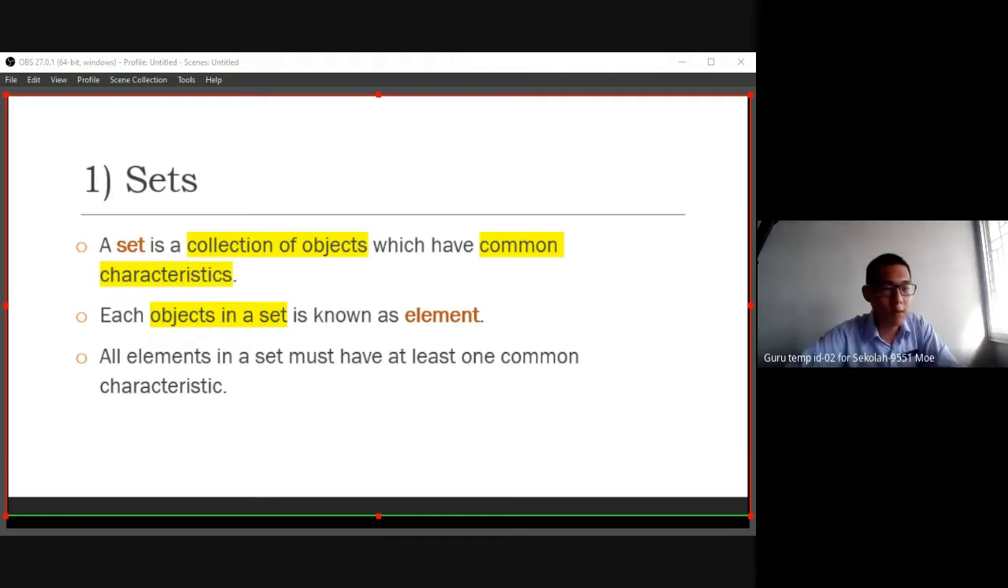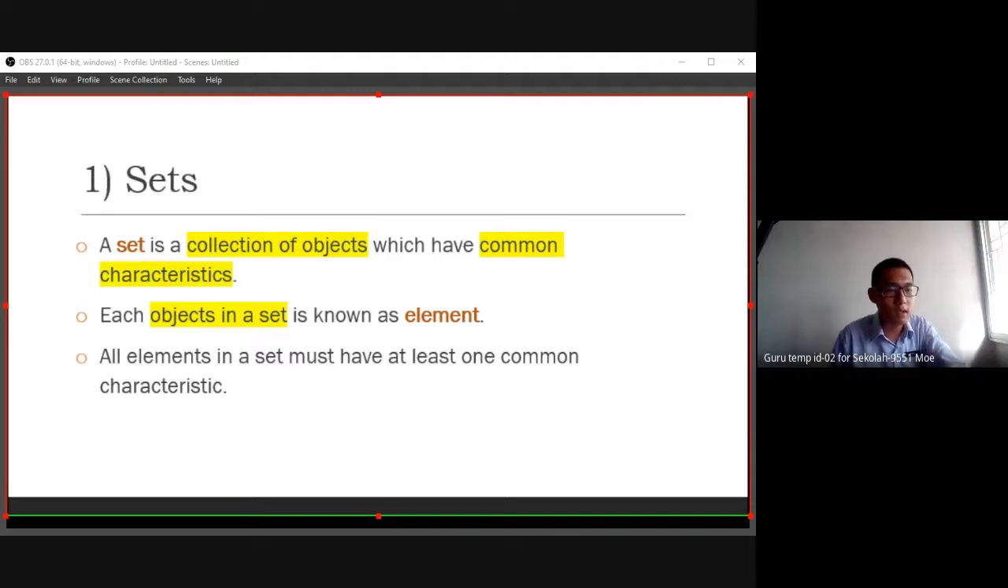It's a collection of objects which have a common characteristic. Because why can we group them? Because they have some common characteristic, so they can become a set. Each object in a set is known as an element. Every object in the set, we can identify this one as an element of the set. Later we will introduce what is meant by element.